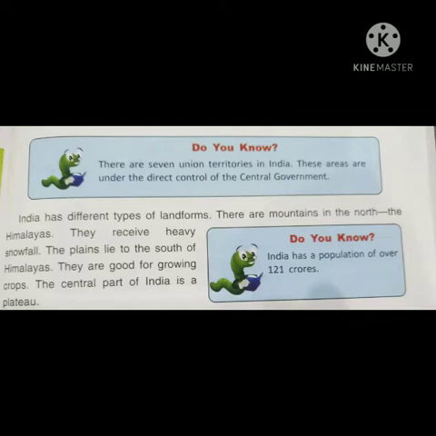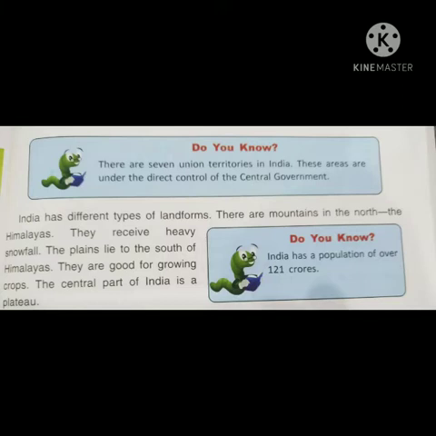India has different types of landforms. There are mountains in the north, the Himalayas. They receive heavy snowfall. The plains lie to the south of Himalayas. They are good for growing crops. The central part of India is a plateau.